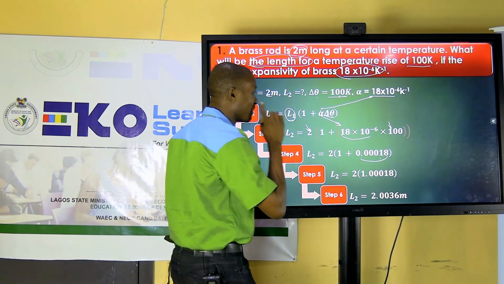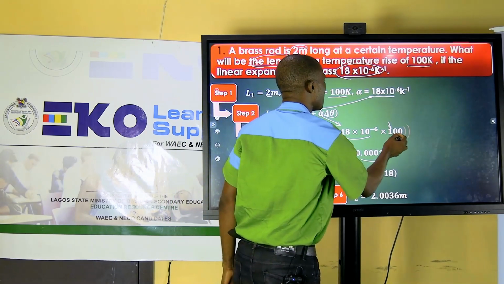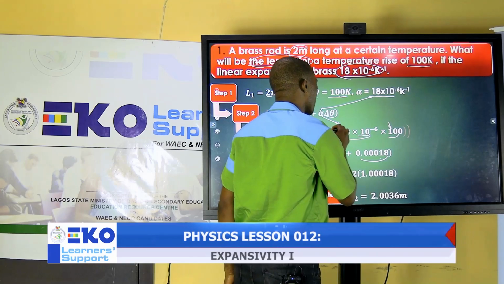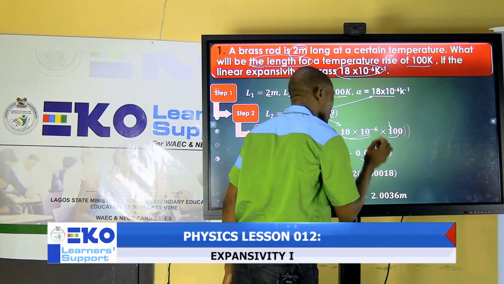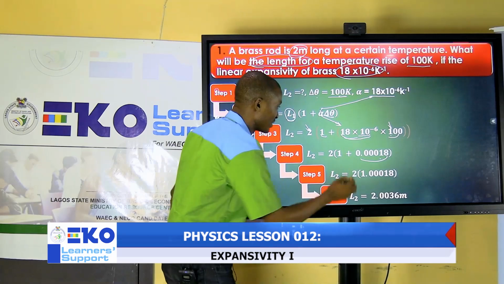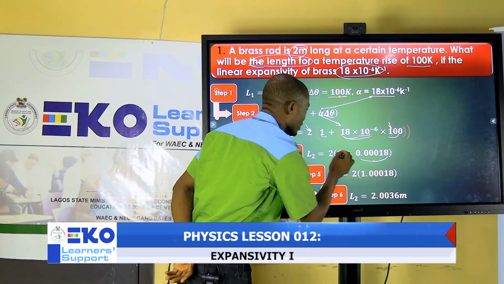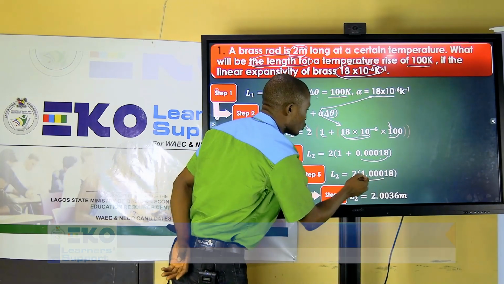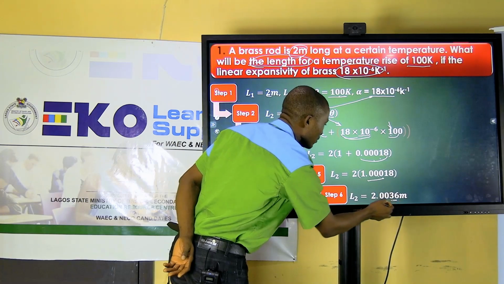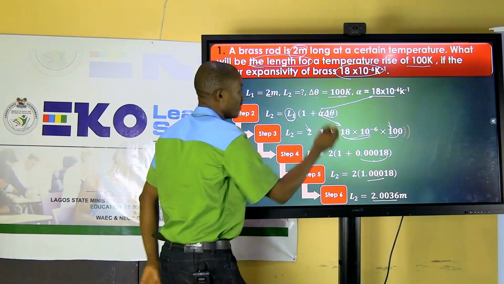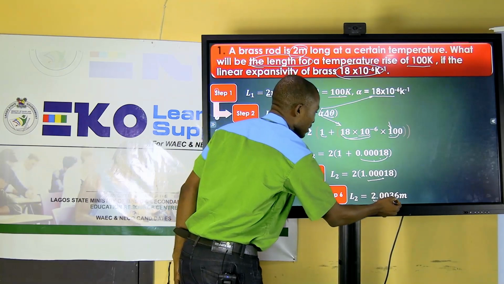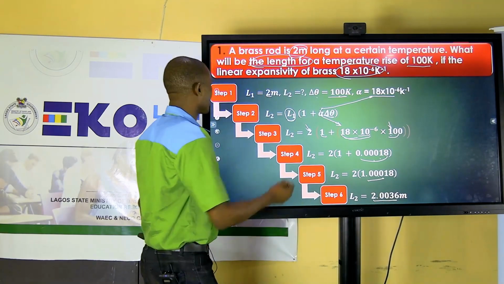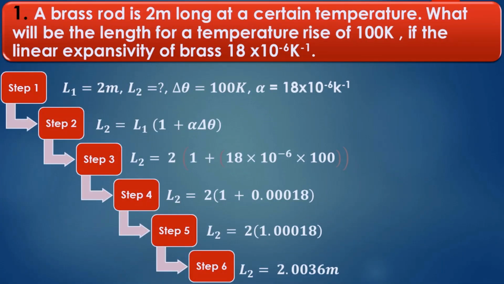And take note, let me emphasize again that you are multiplying 100 by this value before adding 1. Not that you add 1 to this value before multiplying by 100. Don't make that mistake. So once you have this value, add it to 1, you have this. Then 2 times this value will give you this. So the new length now of that brass will be 2.0036 meters. That is for the first part.